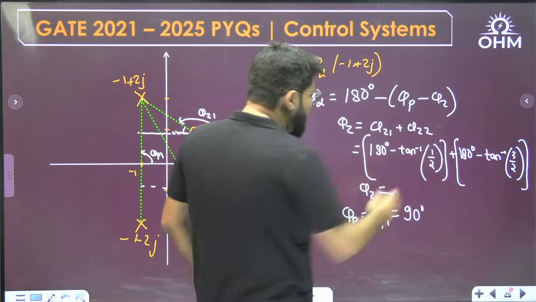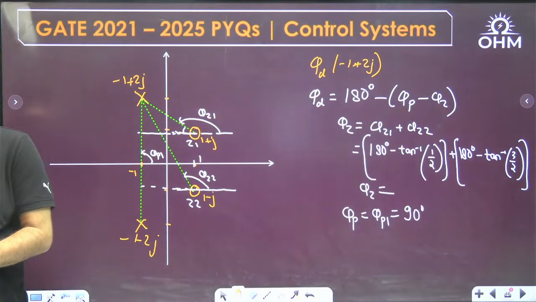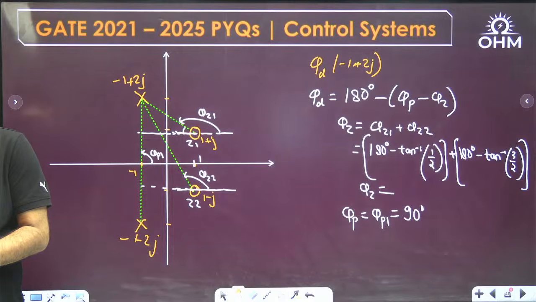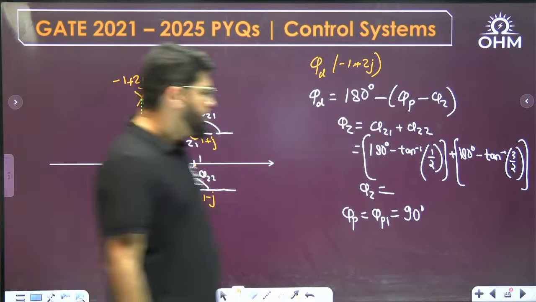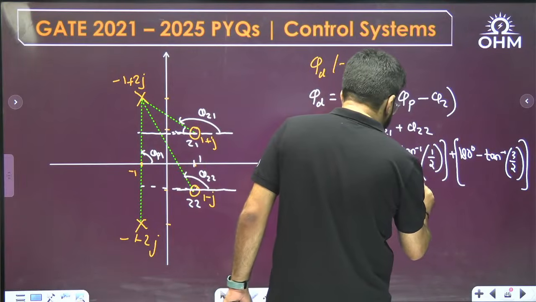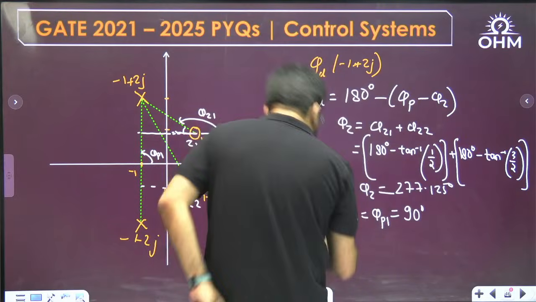What is phi z? I will calculate this value. You can also calculate it parallelly. So what is going to be this value? 180, 180, 360, and then tan inverse of half is required and tan inverse of 1.5 is required. Total 277.125 degree.